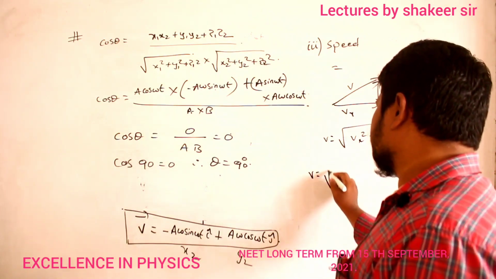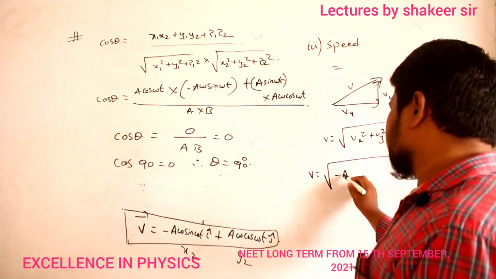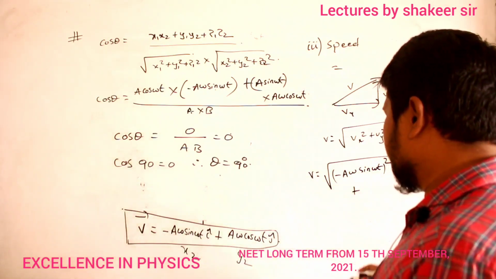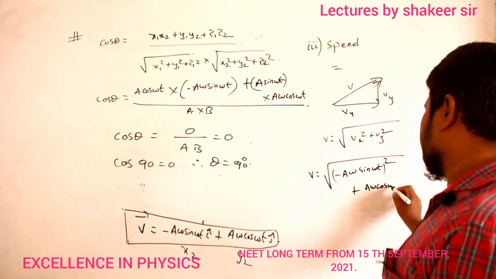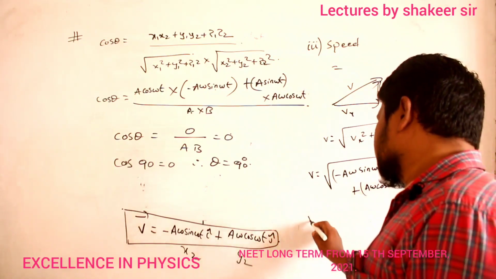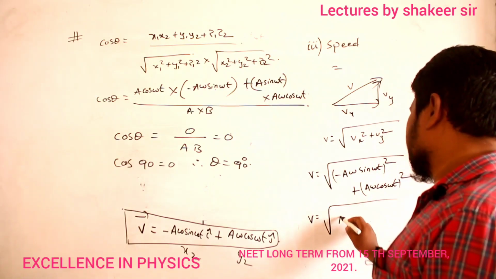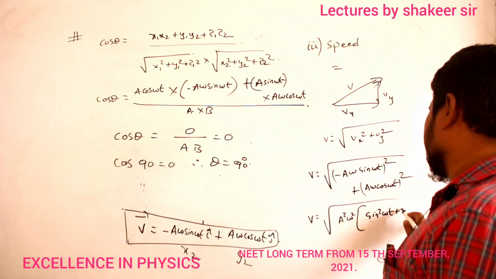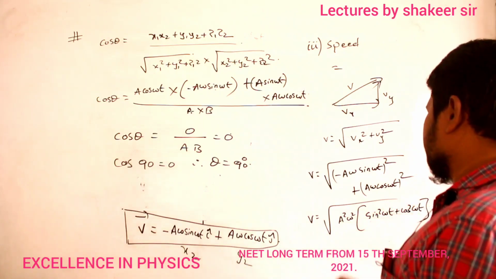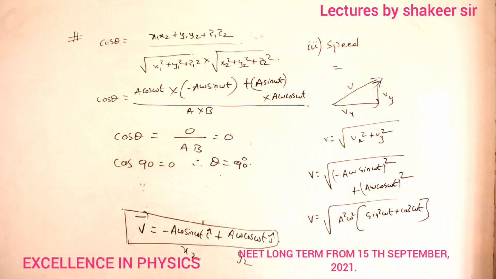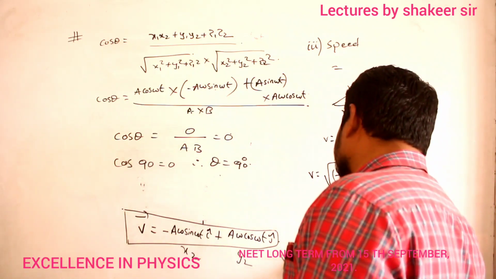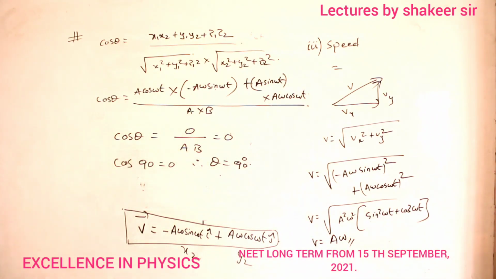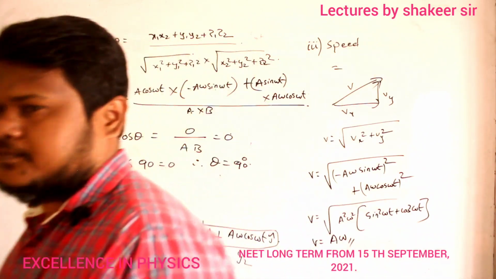So therefore, V is equal to square root of Vx value, which is minus a omega sin omega t whole square, plus Vy value, a omega cos omega t whole square. Clear now? So therefore, V is equal to square root of, if I take a square omega square common, then it is sin square omega t plus cos square omega t. Clear, no? Sin square theta plus cos square theta is 1. So what is the answer I will get finally? Square root of a square omega square is a into omega. So that is the speed of the particle. It's very simple. Clear, no?